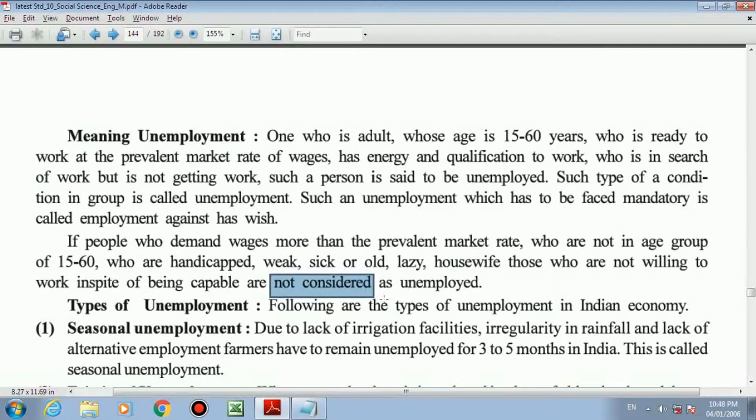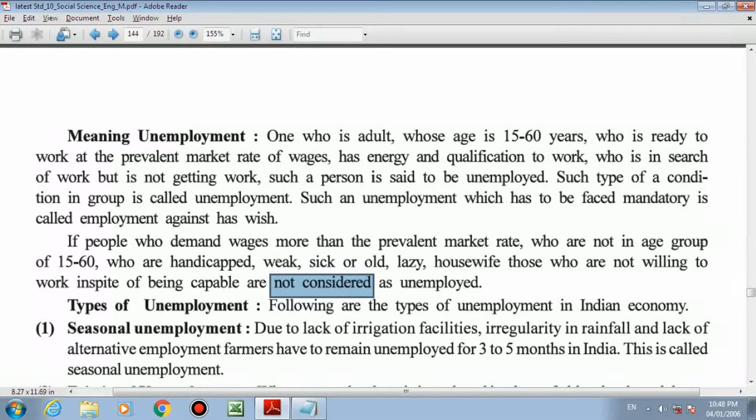So we discuss them. First of all, those who demand wages more than the prevalent market rate. For example, right now teachers' lecture rates are going on. For 1 hour, 1 lecture, the market rate is 250 rupees. But a particular teacher demands, no, I want 1000 rupees. Obviously, a person is ready to give 250 rupees, but you are demanding 1000, so you will not get a job. In that situation, we cannot consider that person as unemployed.